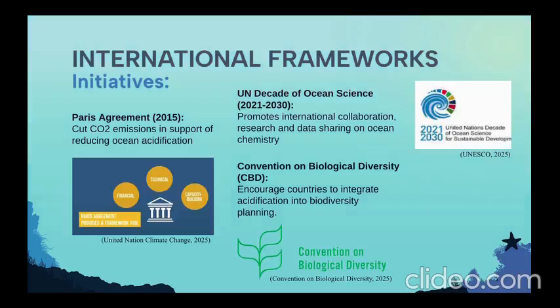and ecosystems. Several existing frameworks have also been established internationally to support the tackle on ocean acidification, including the Paris Agreement 2015 to cut CO2 emissions, UN Decade of Ocean Science, which promotes international collaboration, research, and data sharing on ocean chemistry, and the Convention on Biological Diversity to encourage countries to integrate acidification into biodiversity planning.